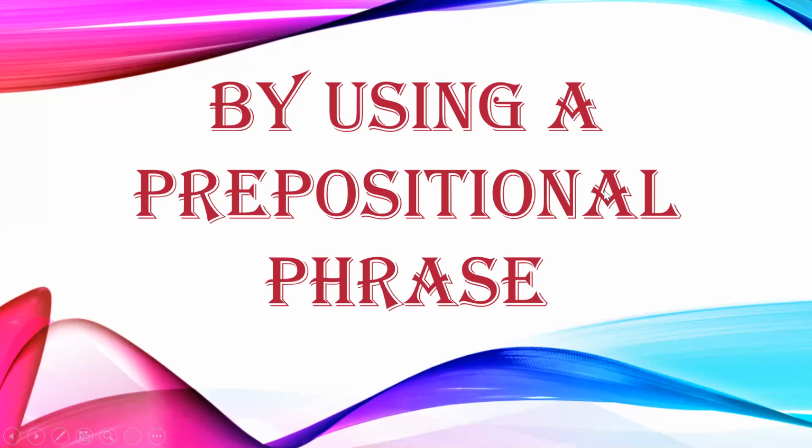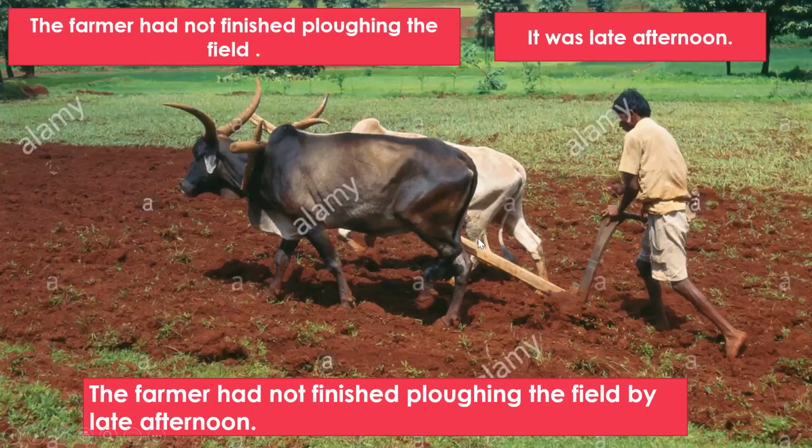Now, the last method of changing two simple sentences into another simple sentence is by using a prepositional phrase. Now, look at the sentence. The farmer had not finished plowing the field. It was late afternoon. So now you can combine this by using a prepositional phrase. The farmer had not finished plowing the field by late afternoon.